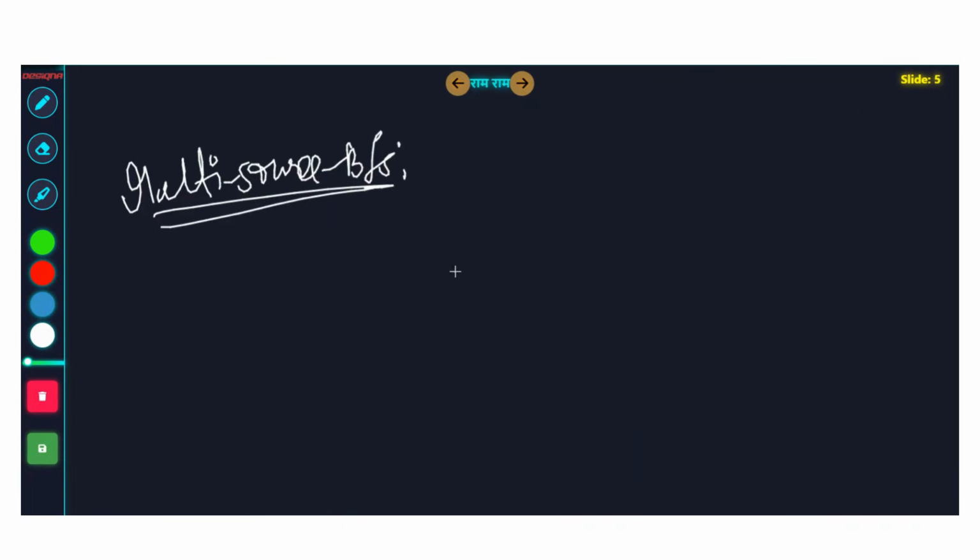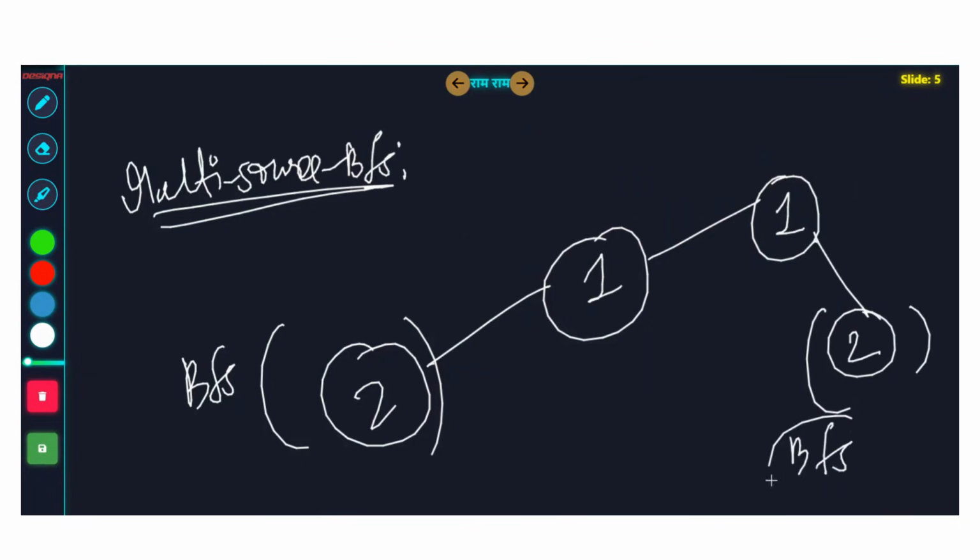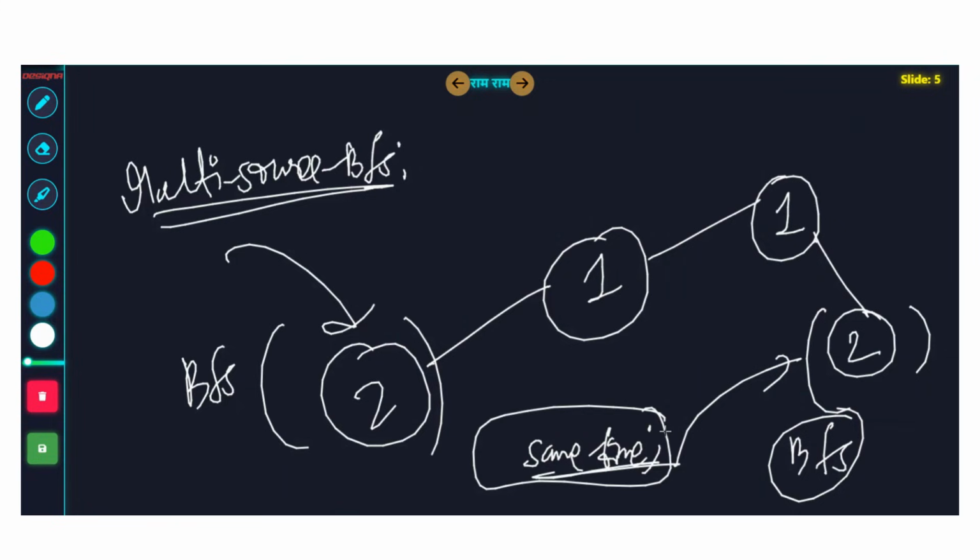Now the final hook of this problem is that you need to do multi-source BFS. You need to be very careful because there can be multiple nodes whose value is 2. Let's say your graph looks like this. If you do BFS from this 2, what's going to happen? Level 0 is assigned here, level 1 is assigned to this node and level 2 is assigned to this node. But guys, what if there were two 2s? You need to do BFS from this 2 and this 2 at the same time. You need to do BFS from all the nodes whose value is 2 at the same time.